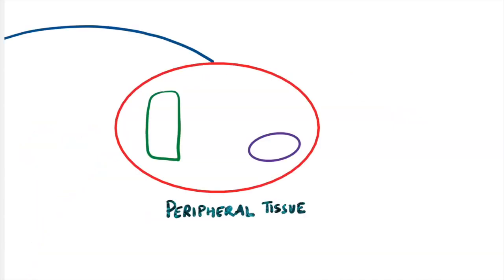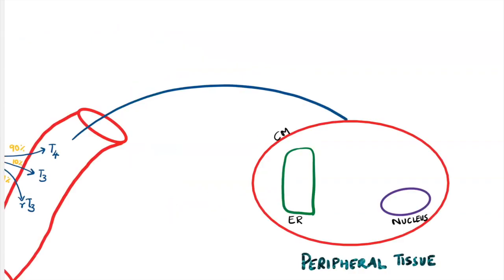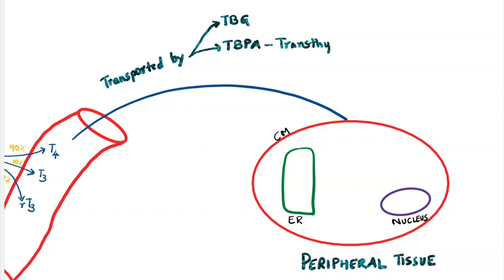I have drawn a peripheral cell here. This is cell membrane, this is nucleus, and this is endoplasmic reticulum. These thyroid hormones are transported in bound form, which means they are bound to certain proteins in the circulation. The proteins are TBG, thyroid binding globulin, TBPA, thyroid binding prealbumin, also called transthyretin, and albumin.